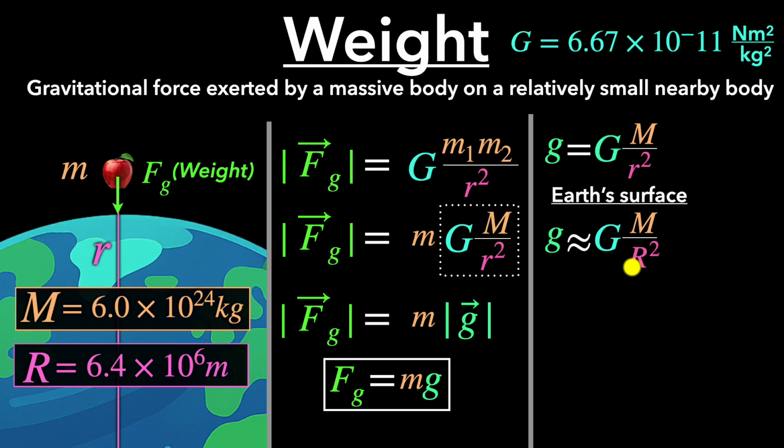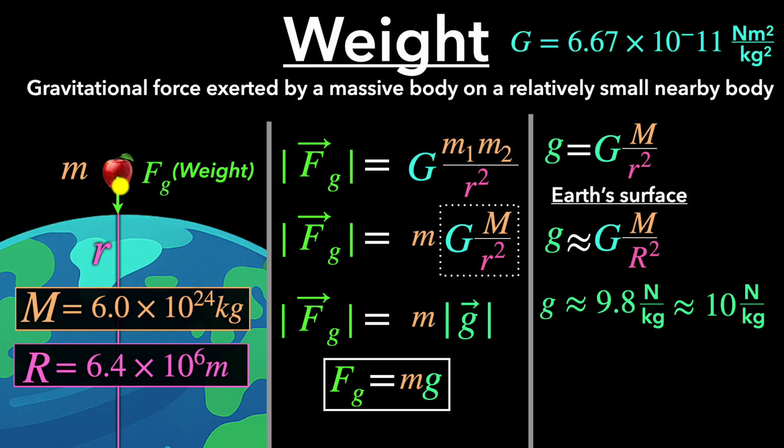So if we make the approximation where r is just the radius of the Earth and we plug all these numbers, we get the value of g to be the famous 9.8. That's the gravitational field close to the Earth's surface. And its units are going to be, remember, newtons per kilogram. We can also approximate it to be 10 newtons per kilogram.